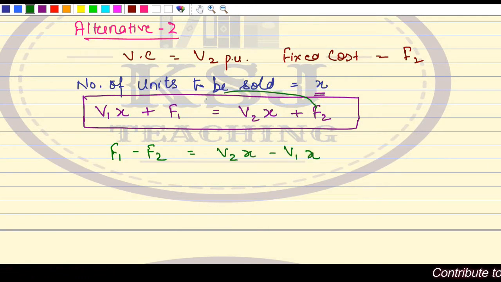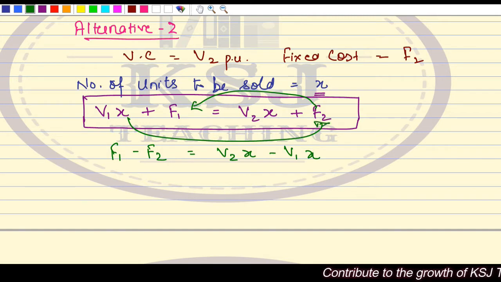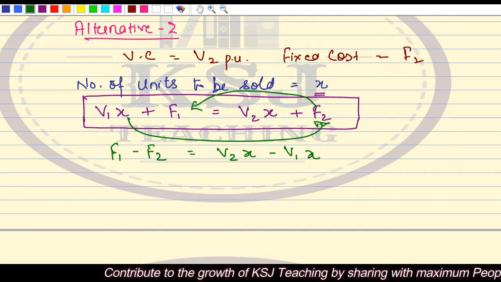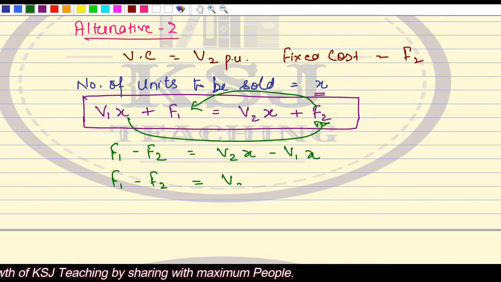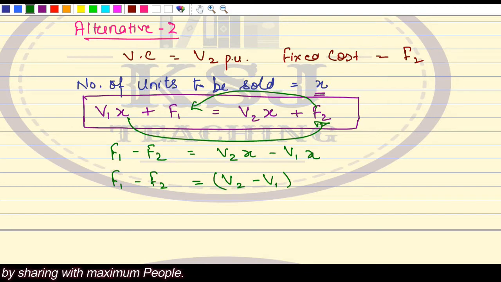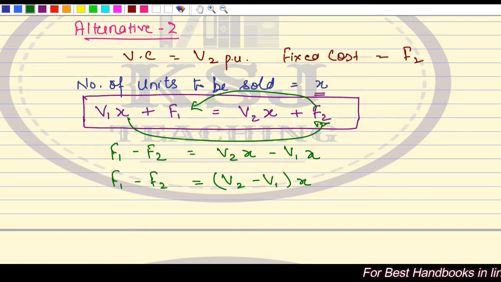So I've taken F2 to one side and V1X to the other side of the equation. Any doubts in this? So F1 minus F2 is equal to V2 minus V1 multiplied by X. Take X common, then V2 minus V1.